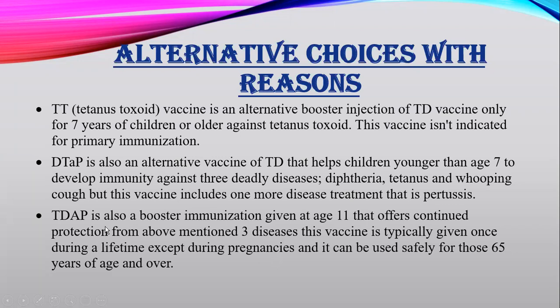So this Tdap is also a very efficient vaccine comparatively, but it is typically given once during a lifetime except during pregnancies, and it can be used safely for those 65 years of age and over. That's why I have said that this is the best one, as it can be used safely for those 65 years of age and over, and for persons who have a fear of injectables, parenterals, so they are safe with this Tdap.